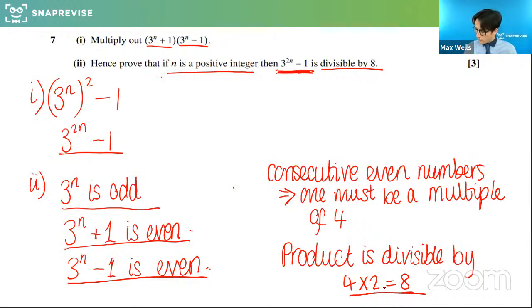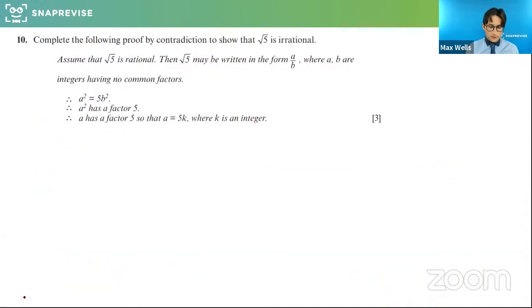Okay, I think we've got another one to look at, and this is a proof by contradiction. So this is something that comes up in year 13 that is very good to get ahead of and look at. I've recently done a session on this on Snap Revise for proof by contradiction. And it's about proving that a number is irrational. Now, the first part of the proof is done for you.